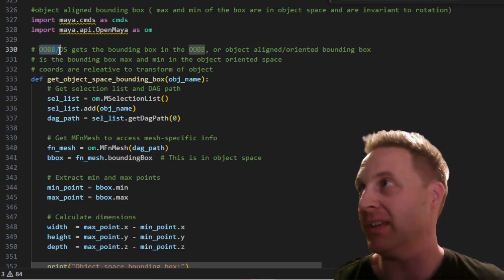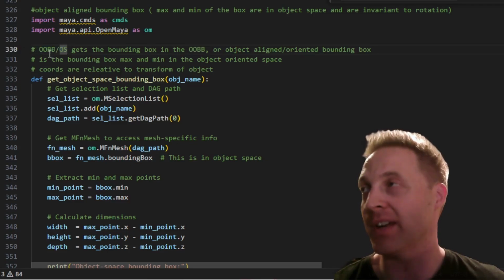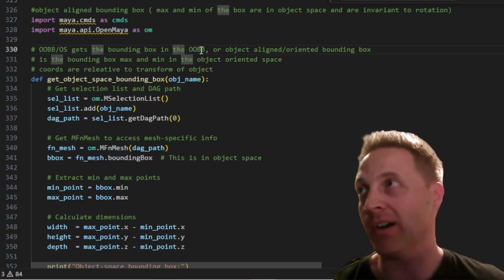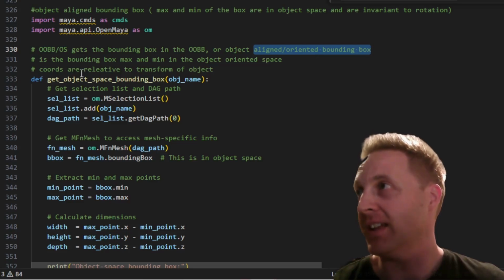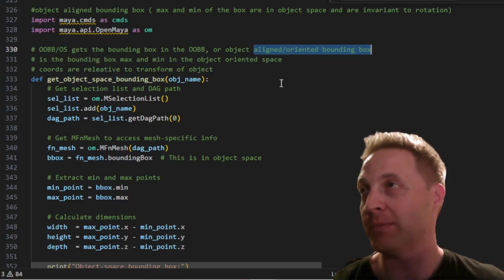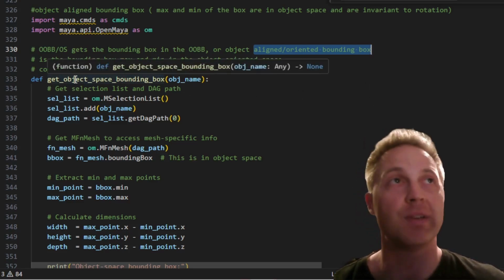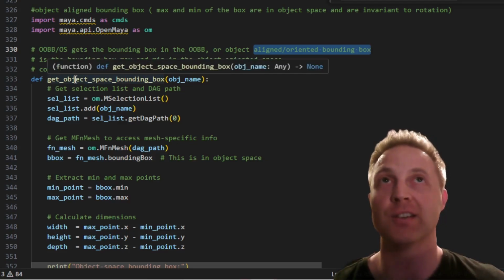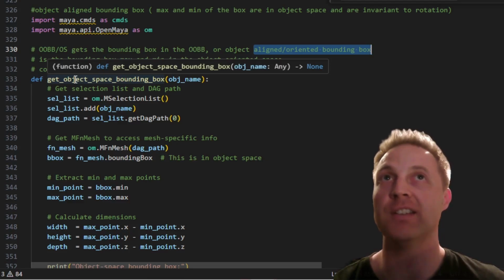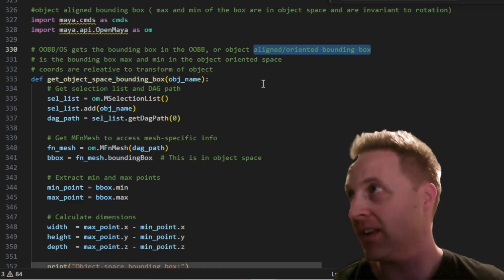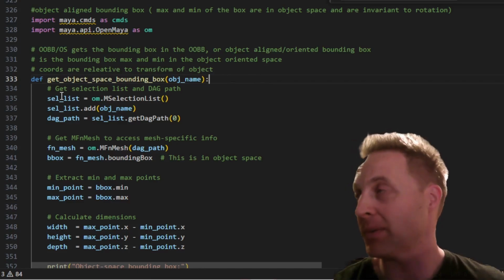Okay, so the next one we're going to look at. OOBB, so object-oriented bounding box or object-aligned bounding box. It's the bounding box max and min in the object-oriented space. So this means if you rotate your object, your bounding box dimensions will not change. The bounding box is changing its orientation to follow the transform of your object. Okay, so the coordinates are relative to the transform of the object.